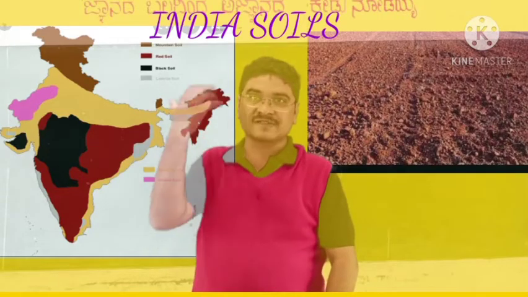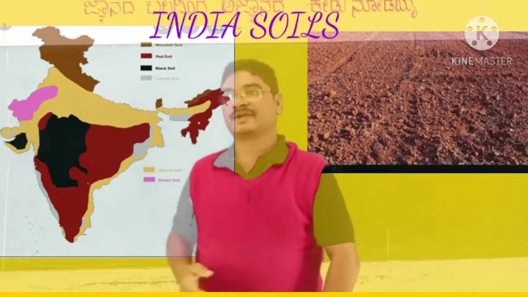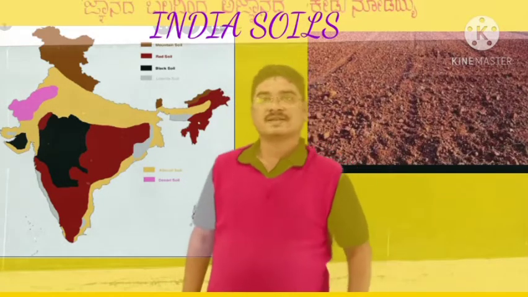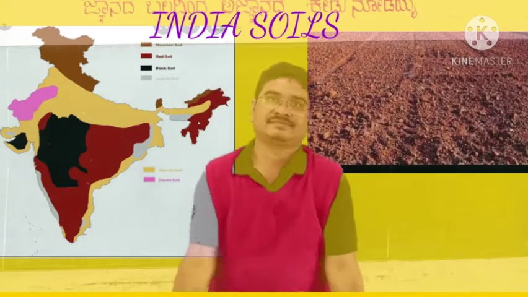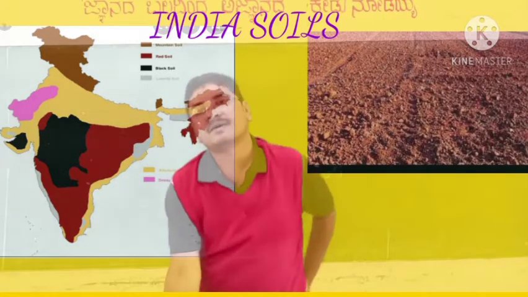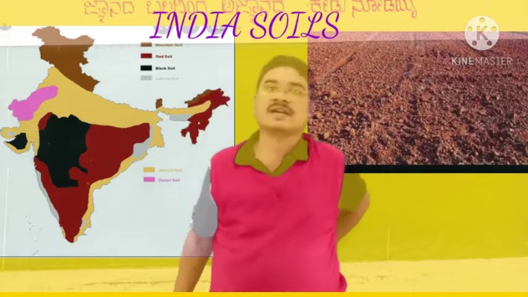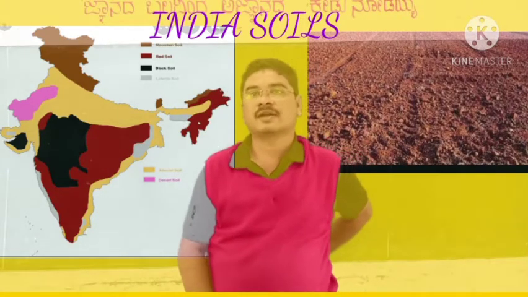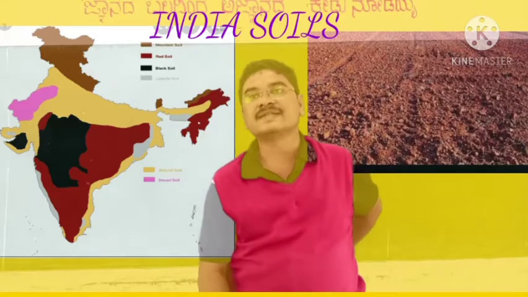Most of it can be seen in Tamil Nadu. They are also found in southern Karnataka and some parts of Maharashtra, Madhya Pradesh, Uttar Pradesh, Assam, Manipur, Nagaland, West Bengal and many other states.